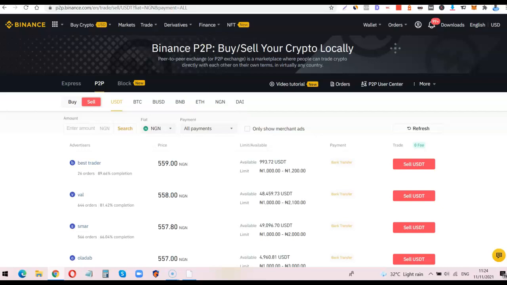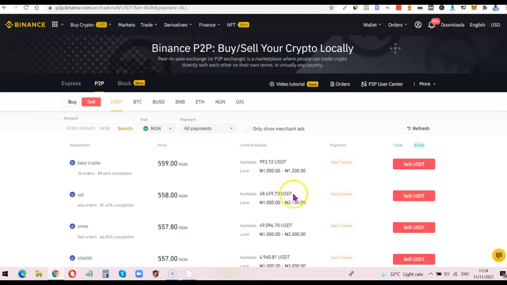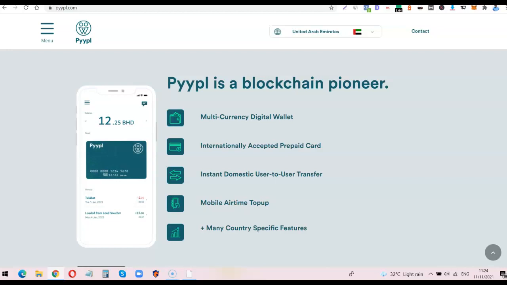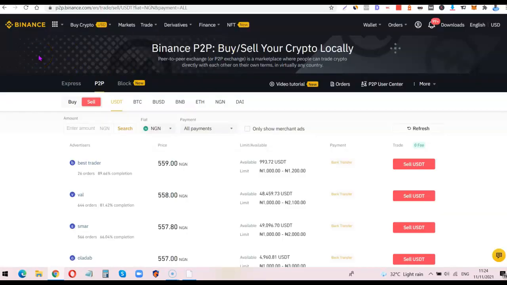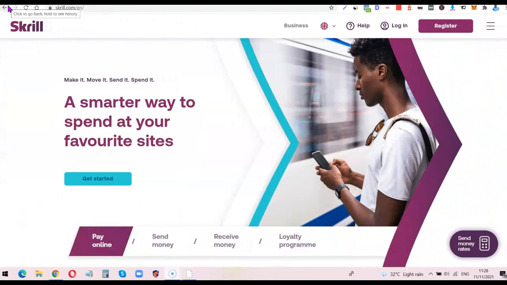If you are able to top up your PYPL account at a low rate, your selling on Binance is going to be around 559 per dollar. So this is how you make the profit. You top up your account at a low rate, then sell at a high rate on Binance. This is the whole idea behind PYPL: buy on crypto.com, then send back to Binance and make your profit. So Skrill is another platform that you can use to buy crypto seamlessly, then sell at a high rate on Binance.